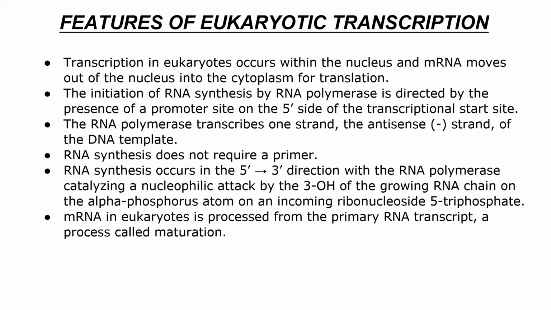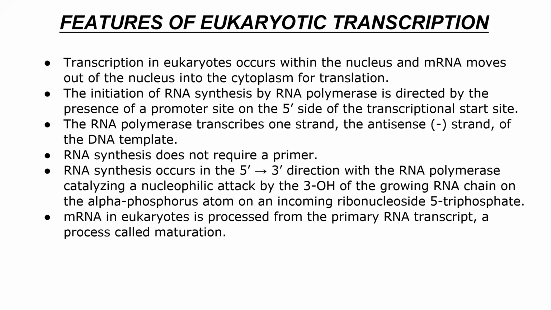These are the features of eukaryotic transcription. Transcription in eukaryotes occurs within the nucleus, and mRNA moves out of the nucleus into the cytoplasm for translation. The initiation of RNA synthesis by RNA polymerase is directed by the presence of a promoter site on the 5' end side of the transcription start site. The RNA polymerase transcribes one strand, the antisense strand of the DNA template. The RNA synthesis does not require a primer.